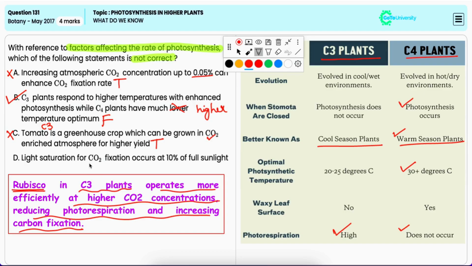Option D, light saturation for carbon dioxide fixation occurs at 10% of full sunlight. This is also true because light saturation for photosynthesis in most plants indeed occurs at 10% of full sunlight. Beyond this level, increasing light intensity does not enhance the rate of photosynthesis significantly because other factors such as carbon dioxide availability or enzyme activity become limiting. Hence, it is an incorrect option.